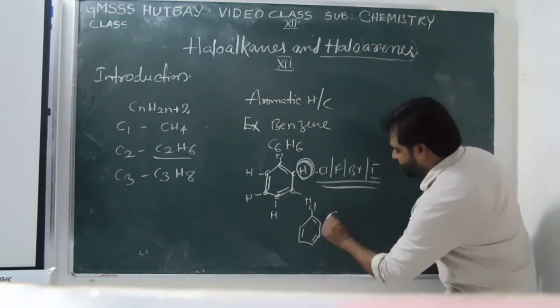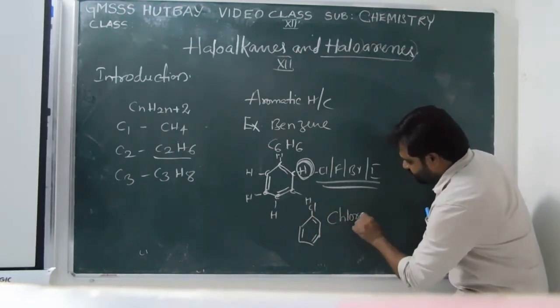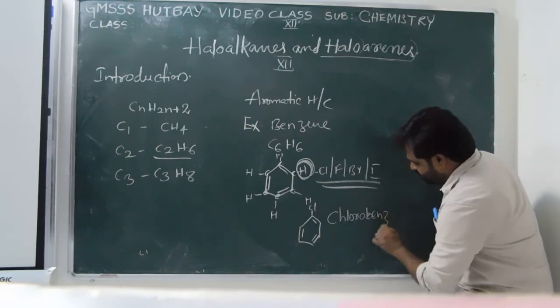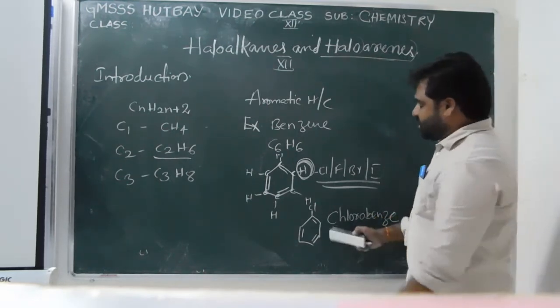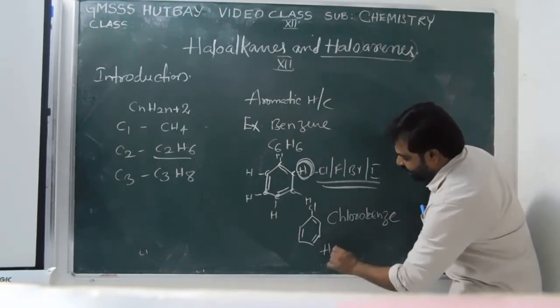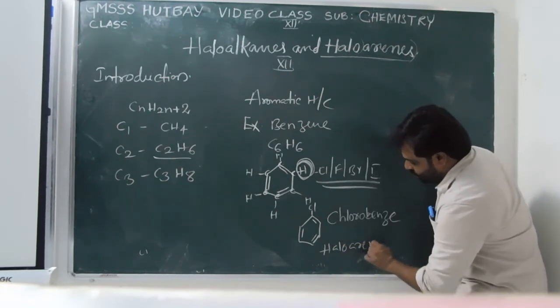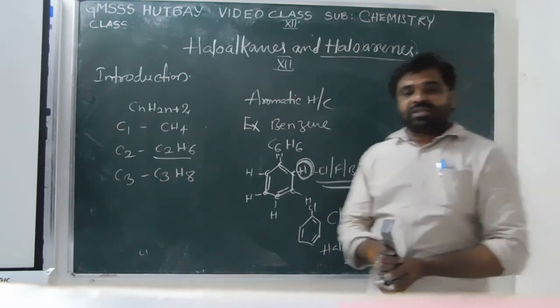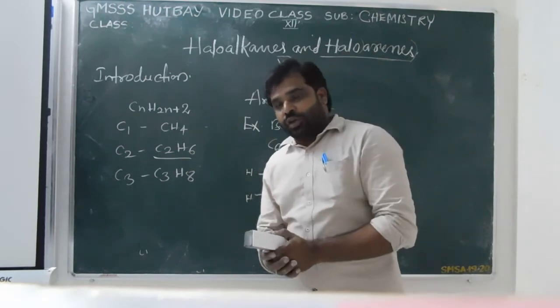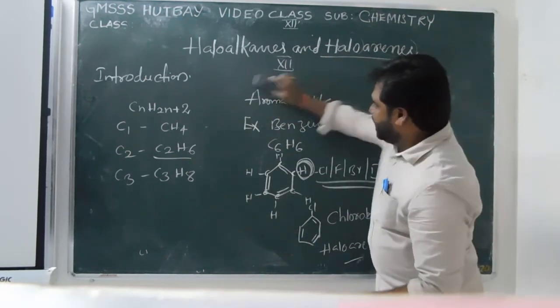Okay, this is chlorobenzene. This one is an example of a haloarene. Okay, haloalkanes and haloarenes, you know very well, I think.